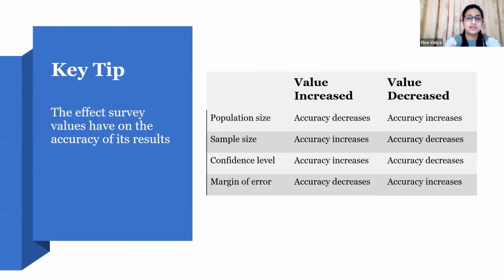But one additional tip: if you are going to increase your sample size just to get more accuracy in the data, you also need to note whether you would be able to collect data from so many respondents. Let's say you are considering a sample size of 500 people. Are you actually able to collect data from 500 people or not? If you are able to, then there is no problem.